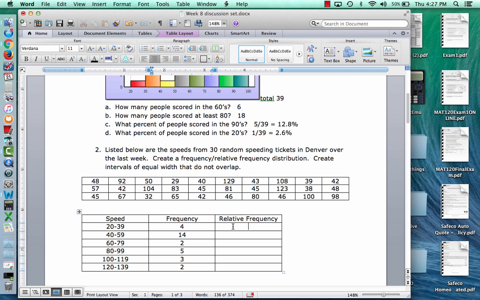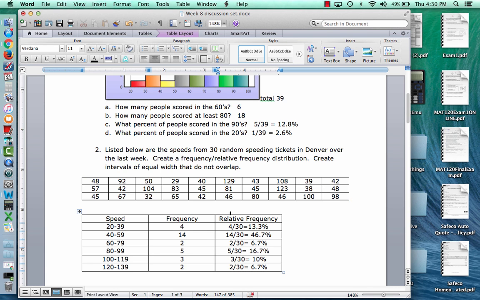Now, relative frequency. Another word for that is just proportion or percent. I'm actually going to convert all these into percent. Technically, relative frequency should be the proportion, the decimal number, but I'm just going to make it easier to read. So how do we do this? Well, there are a total of 30 speeds. So the relative frequency for this interval would be 4 divided by 30, which as a percentage would be 13.3%. For each one, I just take the frequency, divide by the total and convert that into a percent. So I'll do that and pause it here.